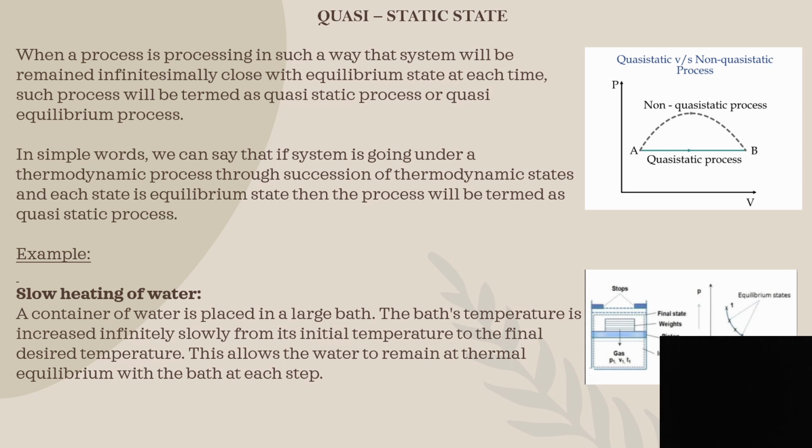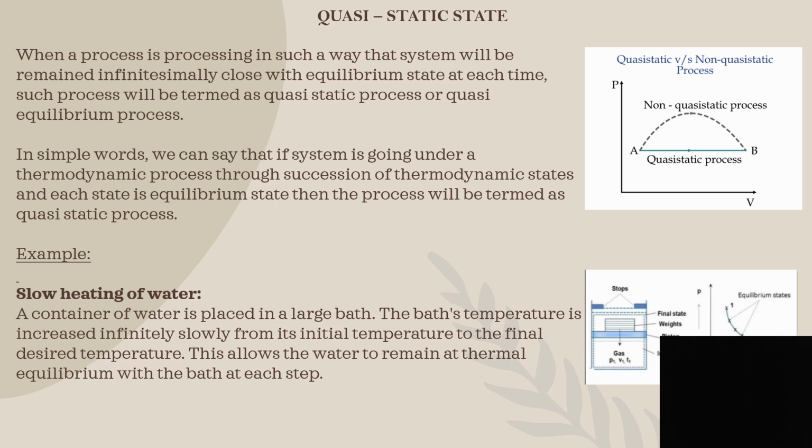Here, the bath is the container which we have taken, and as heat is transferred, the temperature of the container also increases slowly from its initial temperature to a final or desired temperature. This allows the water to remain at thermal equilibrium with the container at each step.